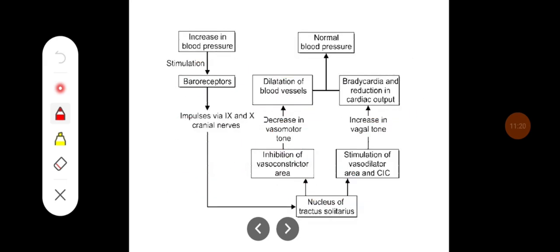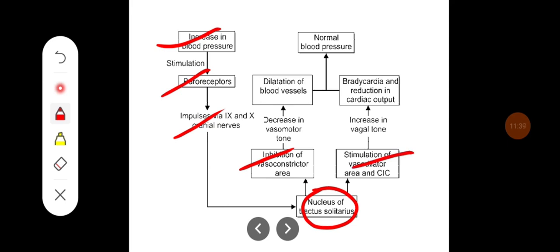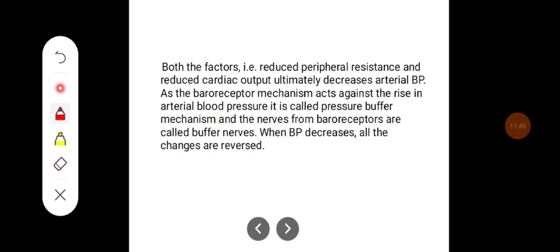So this is what is going to happen when there is an increase in the blood pressure. The baroreceptors are stimulated and impulses via the 9th and 10th nerves are brought to the nucleus tractus solitarius. From there it causes the inhibition of the vasoconstrictor area and stimulation of cardiac inhibitory centers, which causes ultimately dilatation of the blood vessels, bradycardia, and reduction in the cardiac output, which normalizes the blood pressure. Both the factors, that is reduced peripheral resistance and reduced cardiac output, ultimately decrease arterial blood pressure.